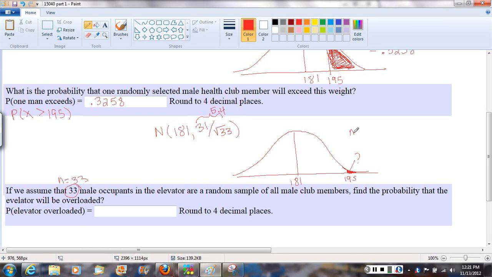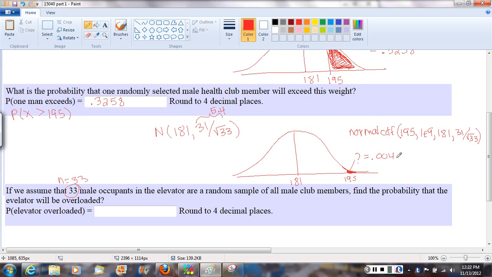So we're going to do normal CDF. The left-hand boundary is 195. The right-hand boundary is 189. The mean is still 181. The standard deviation is 31 over the square root of 33. So let's go ahead and enter that. Second vars, option 2 for normal CDF. We've got 195, 189, 181, and then 31 divided by the square root of 33. That gives me 0.0047.